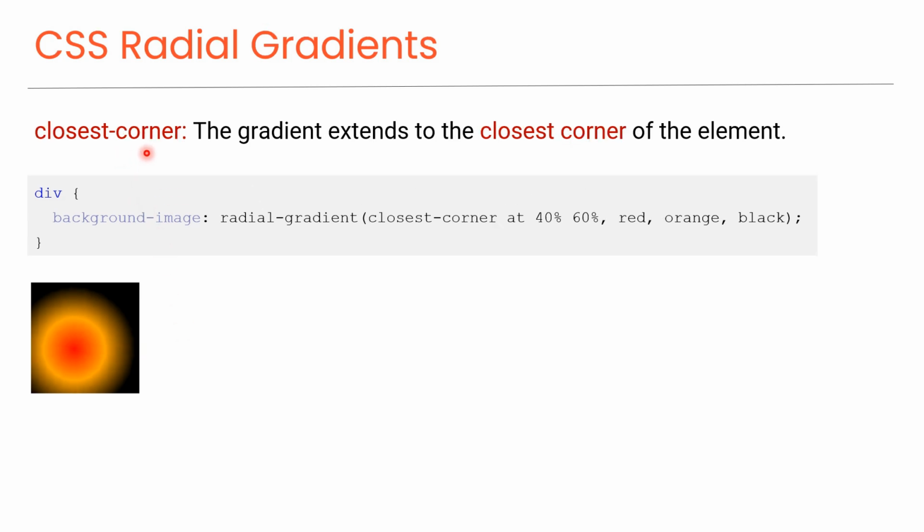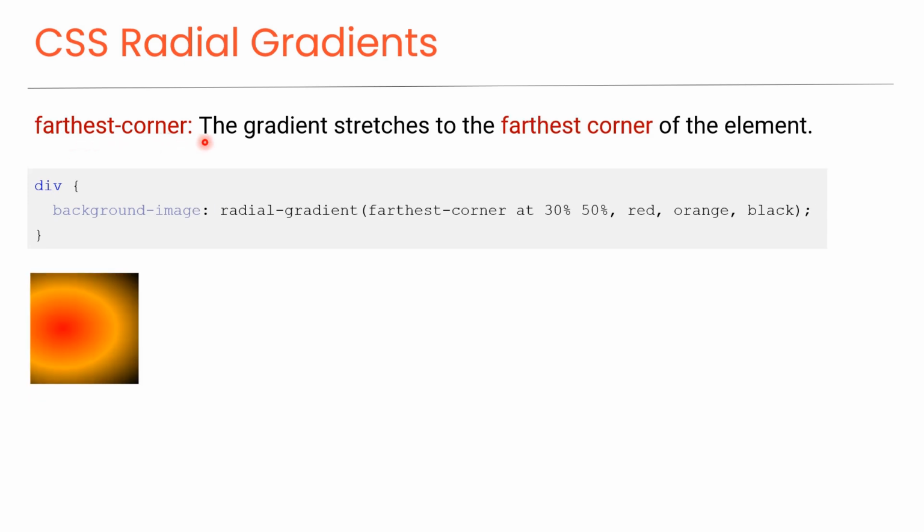Closest corner. The gradient extends to the closest corner of the element. As you can see in this code, this value sets the center of the gradient at 40% of horizontal width and 60% of vertical height of the HTML element. In this case, the bottom left corner is closest to the center of the gradient. So, the gradient extends to the bottom left corner.